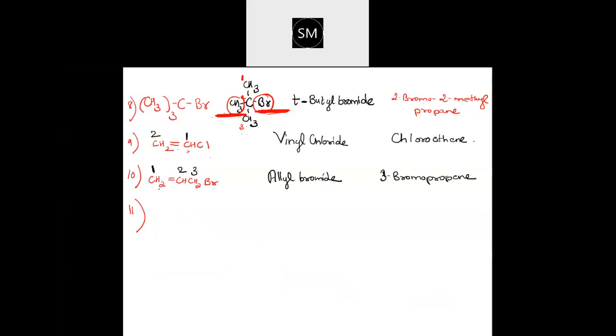Here there is a double bond and bromine, so this will have more weightage, okay? You should give first preference to this because that has a functional group. Double bond should get first preference. After that, the branches, sorry.